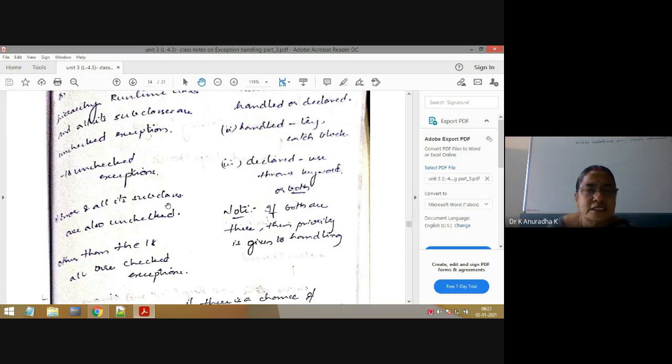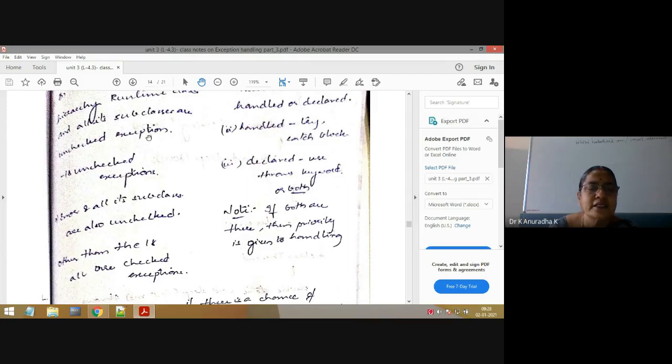So if it is an unchecked exception, then the compiler will not worry about it. The compiler will worry only about checked exceptions. That's why checked exceptions are more dangerous. So a checked exception must be either handled or declared or both. Otherwise you will get a compiler error, and you can't execute the program. But in case of unchecked exceptions, there is no compiler error, even if you do not handle or declare.